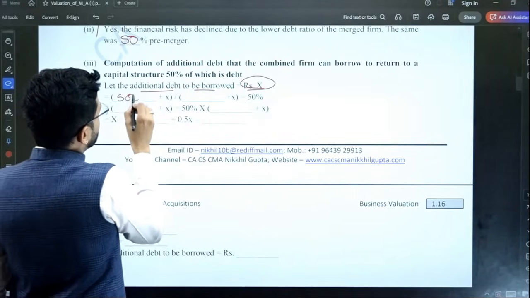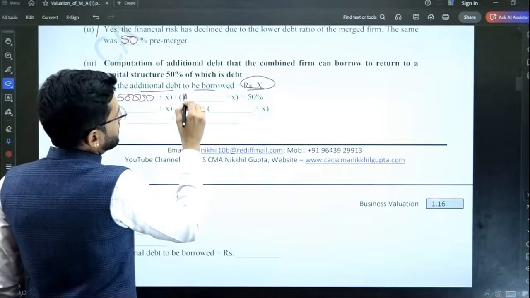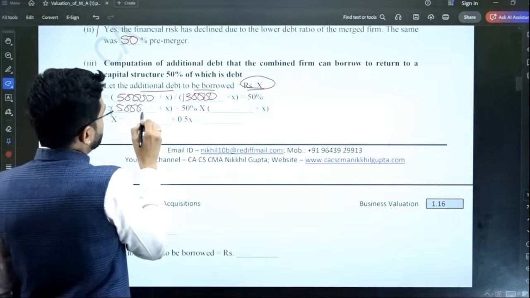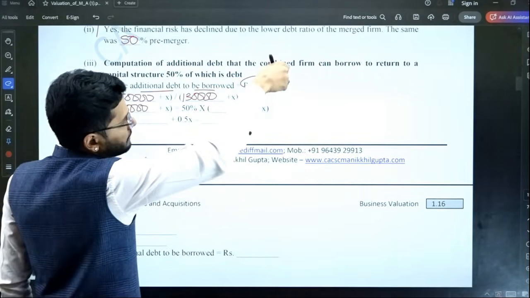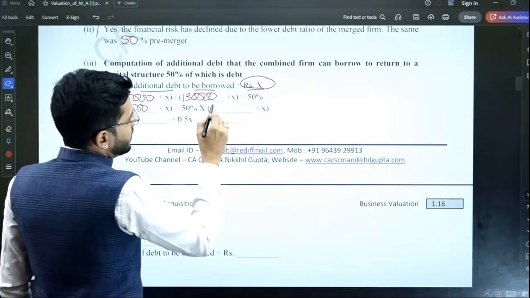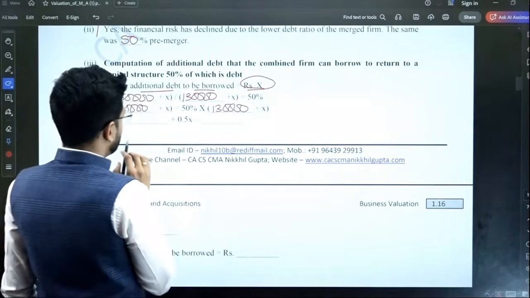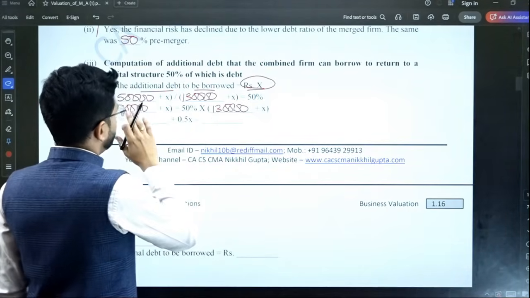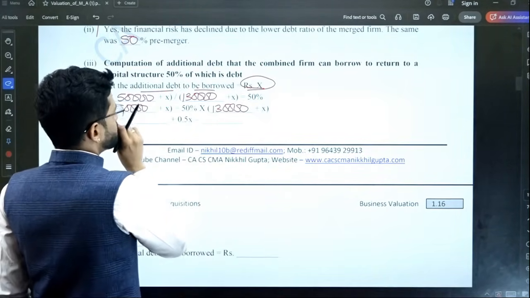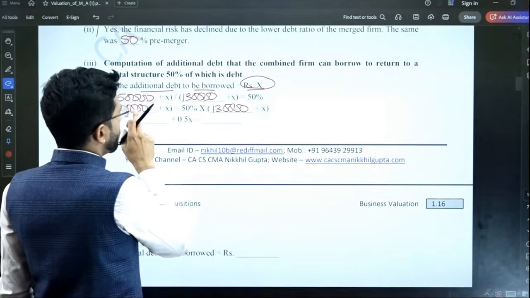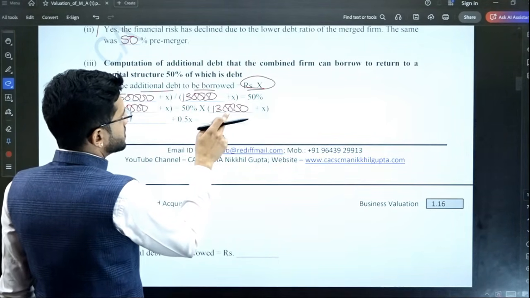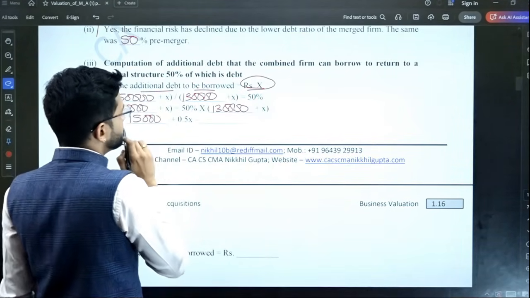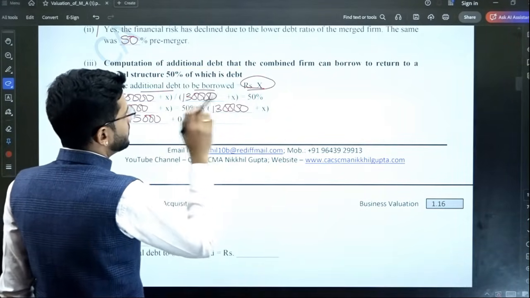So earlier it was 50,000 plus X divided by 1,30,000 plus X is equal to 50%. Okay. So this gives me 50,000 plus X is equal to 50% of 1,30,000 plus X. So we multiply it on the other side. Okay. We just solve this equation. So 1,30,000 plus X will be multiplied with 50%. So 50% of X, 50,000 will go there. So this will come out to 65,000.